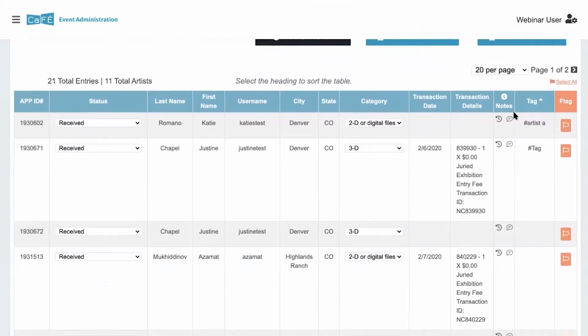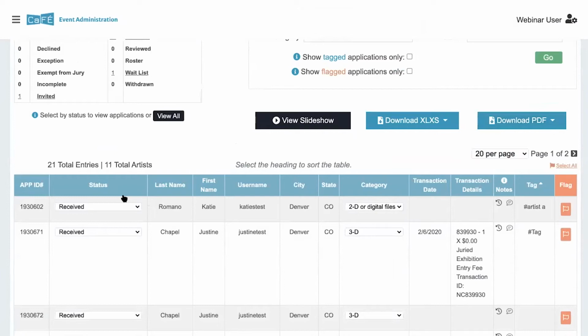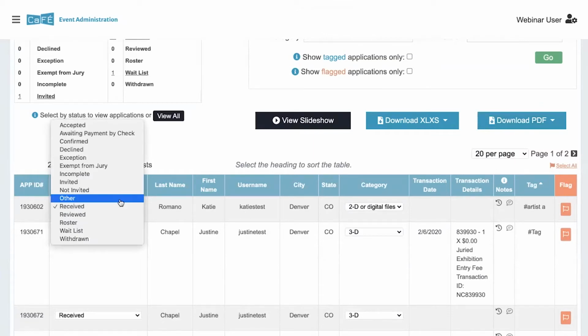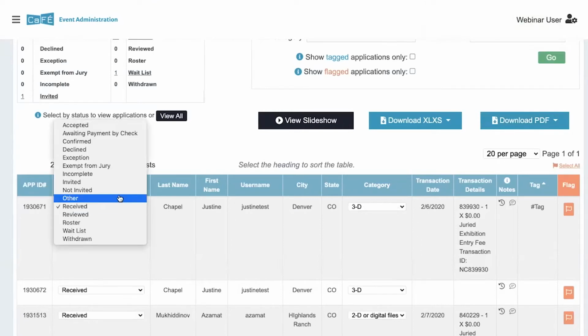Another change that we made that's pretty big is that if you need to change the status of an application, as soon as you select a new one from the list here, the change will save automatically. Before, you had to change the drop-down menu, then click the save button. Now it will simply update automatically.